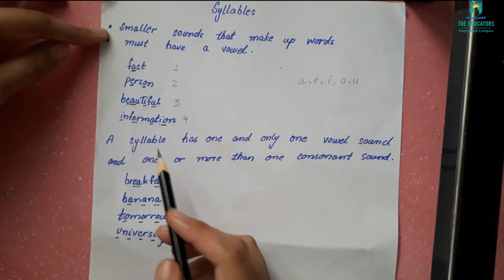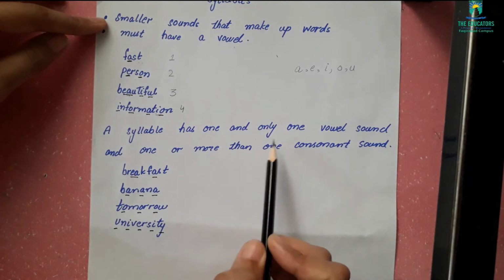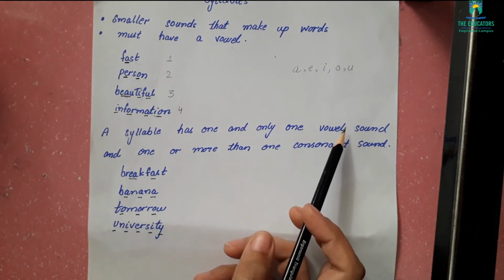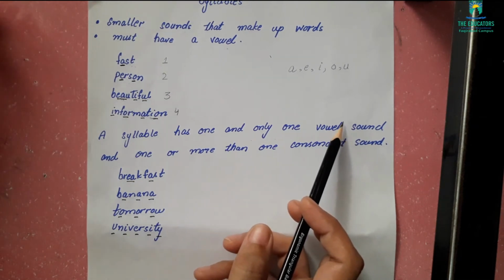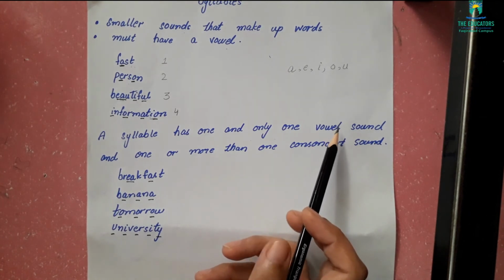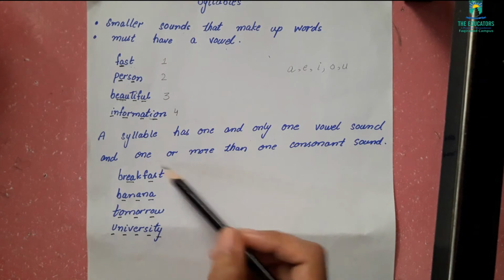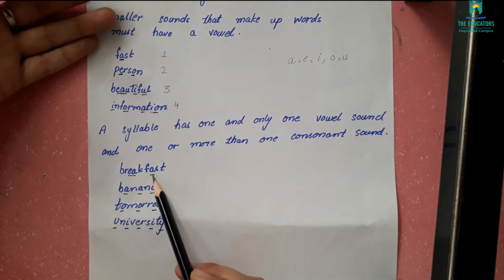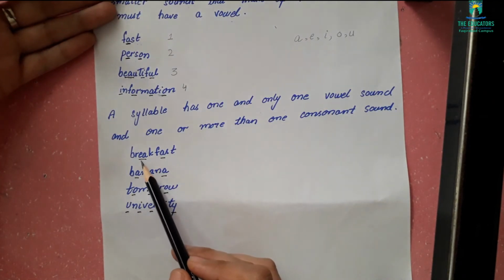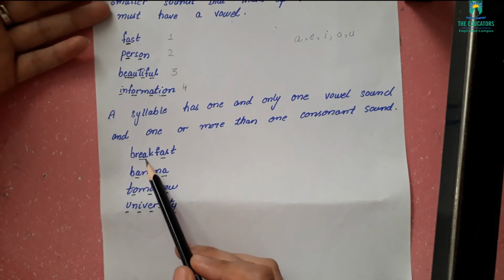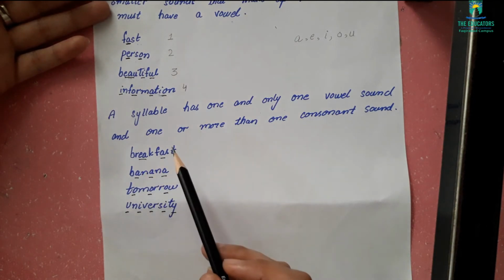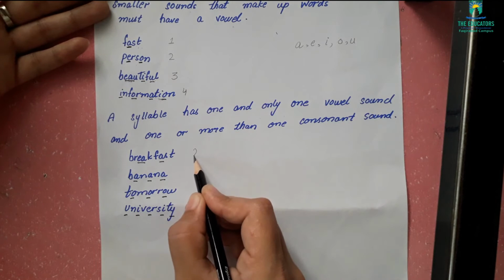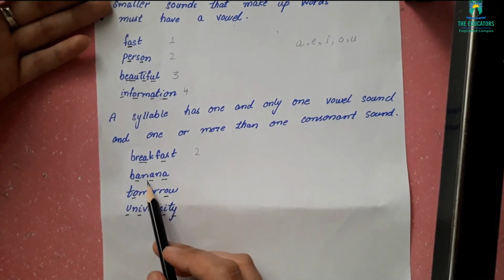Okay. A syllable has one and only one vowel sound. No, it doesn't mean that there should be only one vowel in it. Sometimes two vowels are together and they give one sound, so that will also be considered as one syllable, and one or more consonant sounds. For example, you can see here breakfast. Here are two syllables in this word. You can see here E and A are together, so they give one sound, breakfast. The number of syllables in this word is 2. The second is banana.